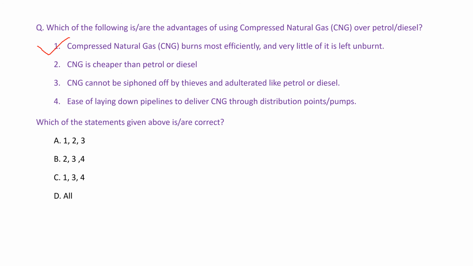The next option is the CNG is the cheaper than the petrol or diesel. Again, this is the right answer. The price of CNG is cheaper as compared to the petrol and diesel. The third option is the CNG cannot be siphoned off by the thieves and adulterated like petrol and diesels. So CNG को चोरी करना और इसमें adulteration means मिलावट करना बहुत ही मुश्किल है, not possible. So again it is a right option.